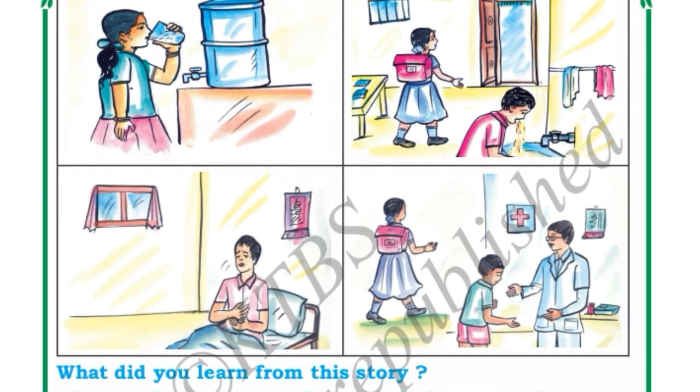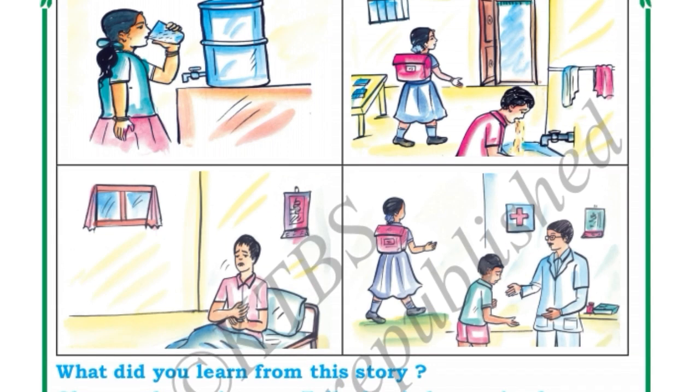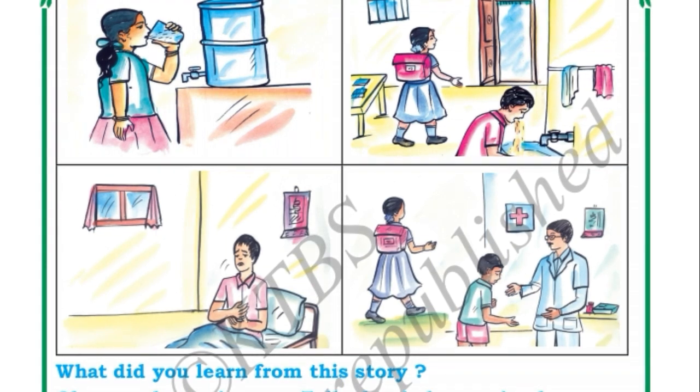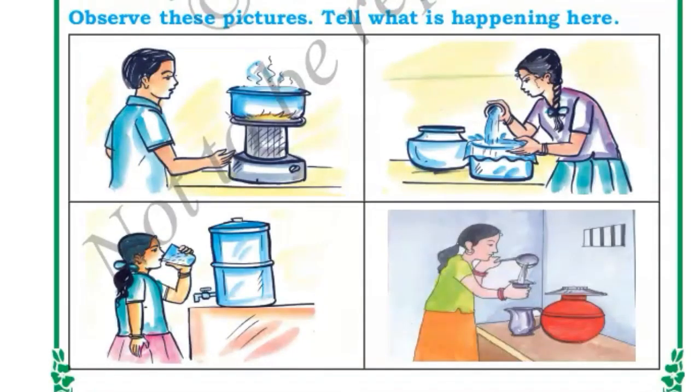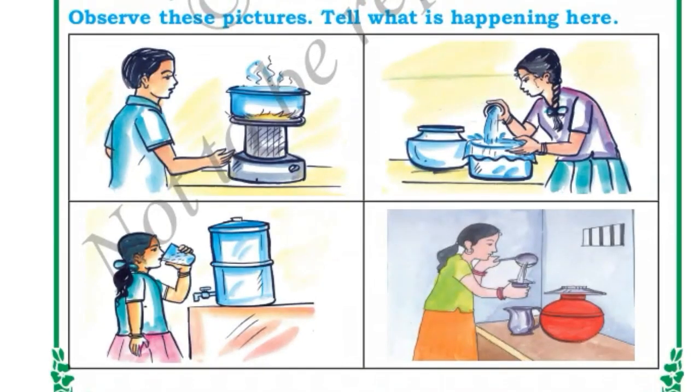So what did you learn from the story, children? From this story we learned that we always should have to drink the clean water. Now tell me, how can we clean the water? So observe this picture and tell what is happening here.